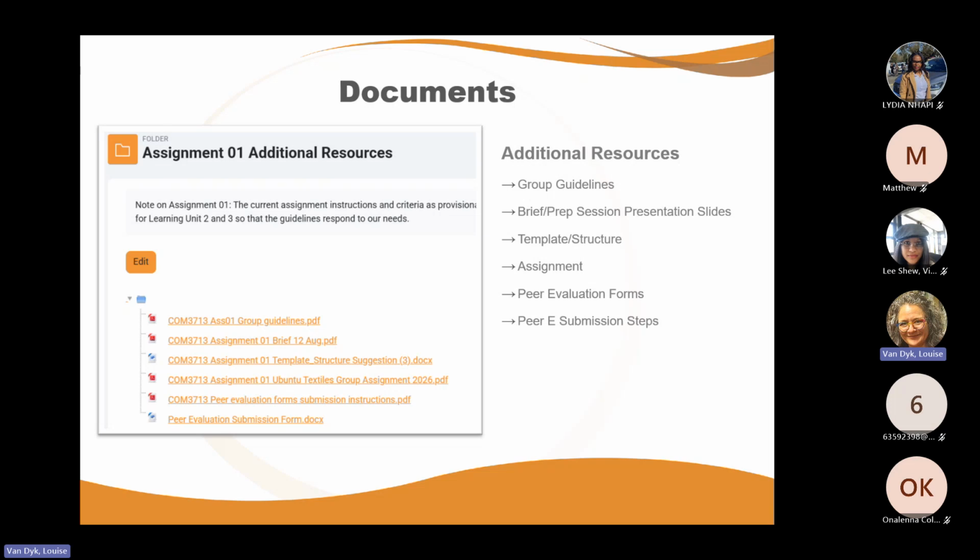There's the brief or the prep sessions presentation slides that is shared there. There is that template or structure document that you can start on as a document template even, but it shows you how you can put this assignment together, because many people, especially now that you are in groups, it is not easy to make a decision on the small things of an assignment, because people have different styles and now you're all coming together.